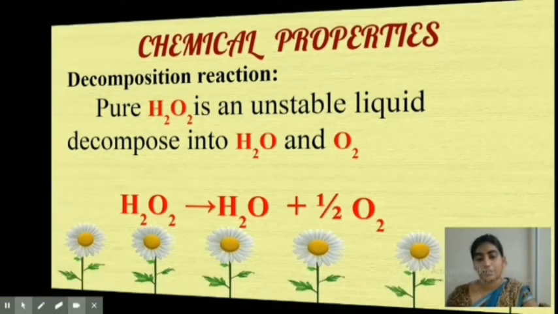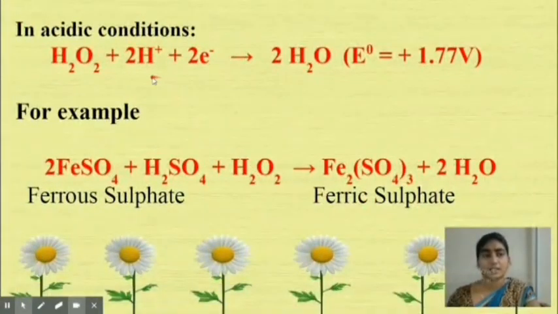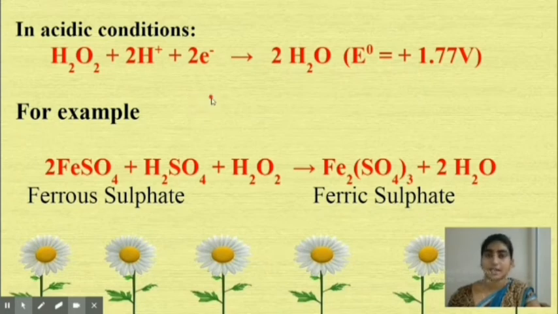Let's see one by one. First one, acidic medium. Here you can see the acidic condition. The reaction is like this. When H2O2 reacts with 2 protons and 2 electrons, the reaction will yield 2 molecules of H2O, that is water. For example, ferrous sulfate reacts with sulfuric acid and hydrogen peroxide. It gives ferric sulfate or iron(III) sulfate.